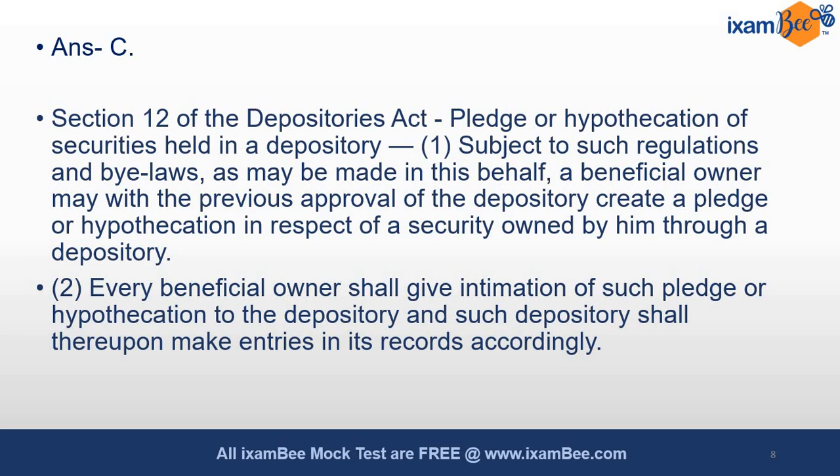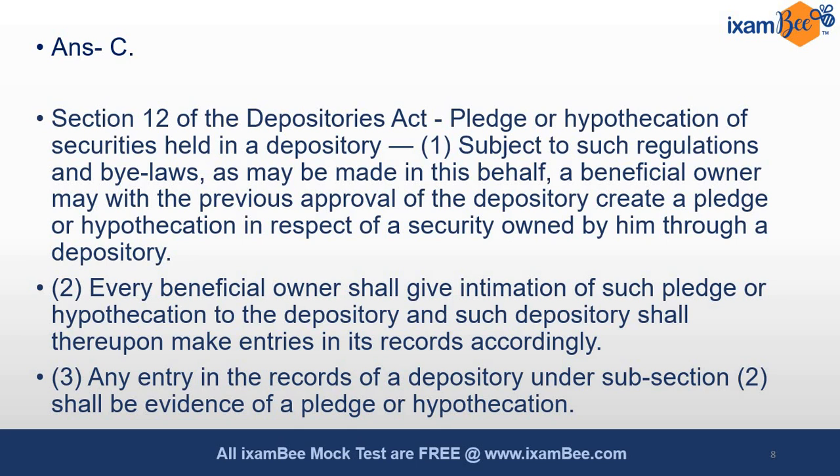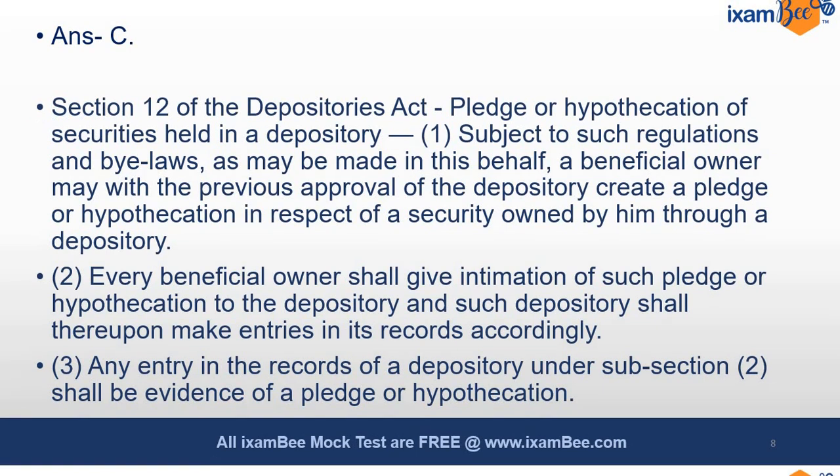A beneficial owner, with the previous approval of the depository, can create a pledge or hypothecation, and its intimation is also necessary. That is provided under clause 2 and clause 3, that there will be an entry in the records, which will be evidence of that pledge or hypothecation.